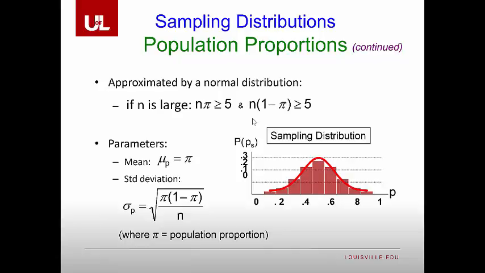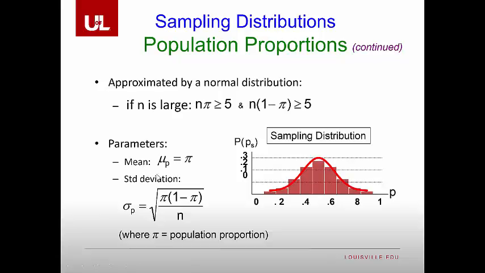So for example, let's say that pi is very, very close to 0. In that case, n would have to be very large in order to satisfy this constraint. So think of a number such as 0.00001. n would have to be very large to satisfy this 5 constraint. Likewise, if pi is very close to 1, so 0.999, then this lower bound may not be satisfied. In other words, we can only use this approximation for values of pi that are relatively in the center.